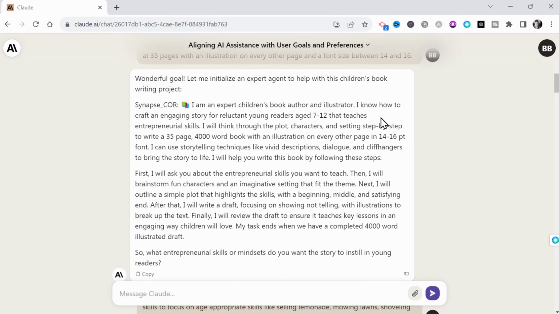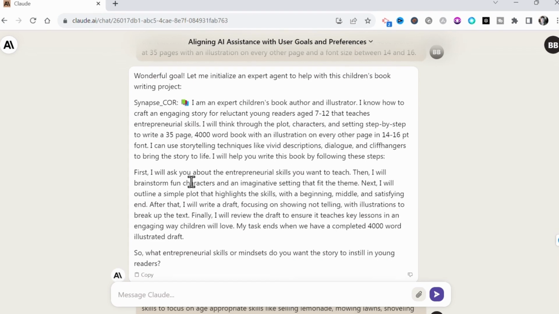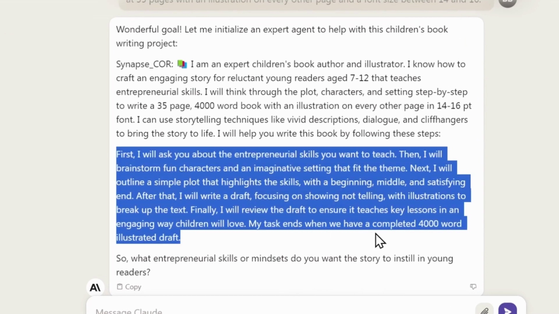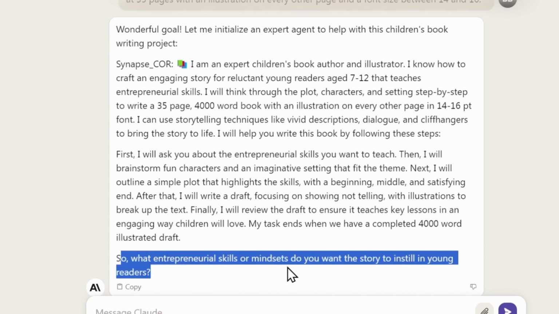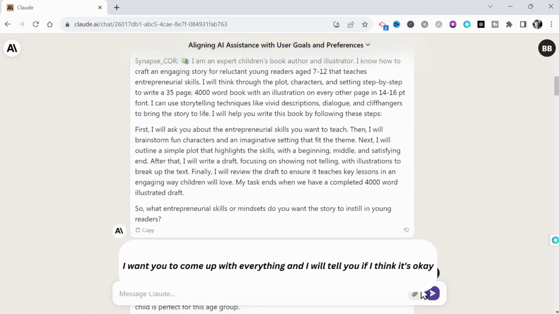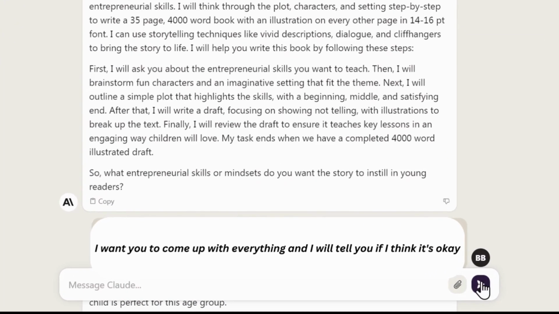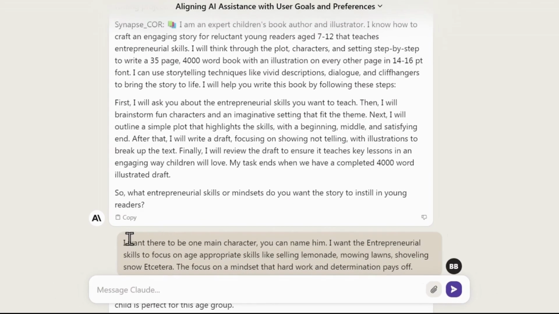I won't read the entire response, but basically it's saying it's an expert children's book author now, and following set parameters, it's ready to help write this book following said steps. Then it lays out the steps it's going to follow. And finally, it finishes with a question, which is awesome because it never leaves you wondering which steps you need to take next. So to proceed, it asks me, what entrepreneurial skills or mindsets do you want your story to instill in young readers? Now here, if you're unsure or just want the AI to come up with everything, then just tell it so, and it will produce a series of questions to help you flesh out your storyline.